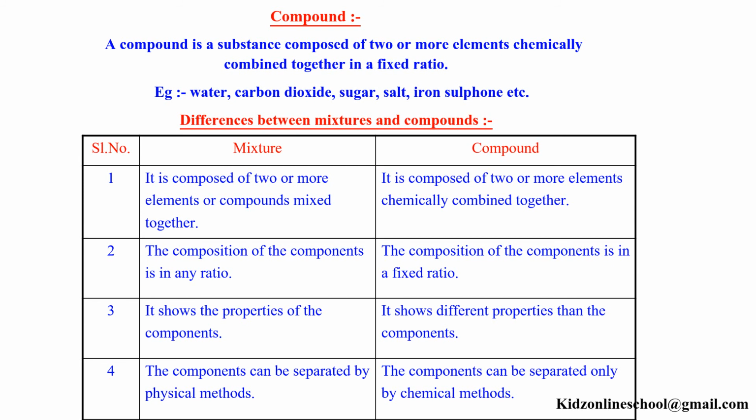Differences between mixture and compound. Mixture: it is composed of two or more elements or compounds mixed together. The composition of the components is in any ratio. It shows the properties of components. The components can be separated by physical methods. Compound: it is composed of two or more elements chemically combined together. The composition of the components is in a fixed ratio. It shows different properties than the components. The components can be separated only by chemical methods.